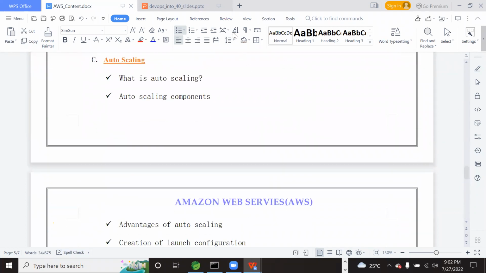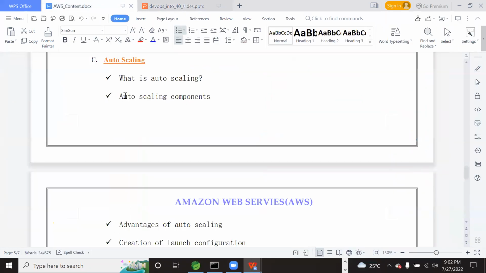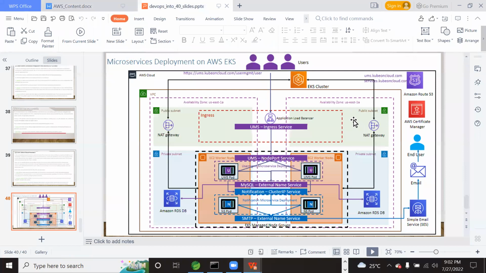I believe if you understand everything, we will correlate with this architecture, and since the beginning we have been intending to set up this production architecture. So whatever service we are using will correlate exactly to this real-time architecture. Any questions? That's all from my side, folks, for this demo one.